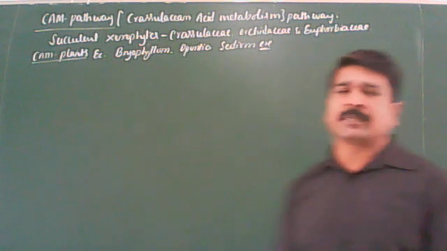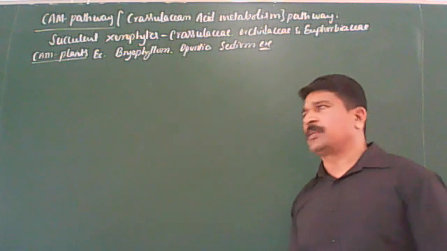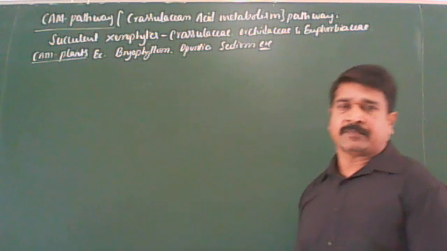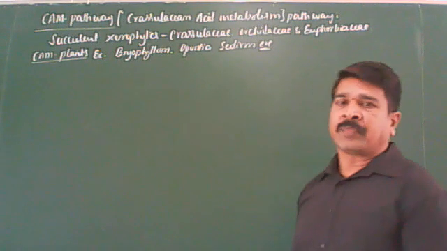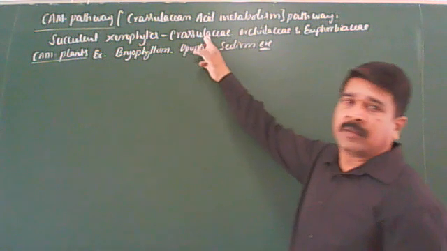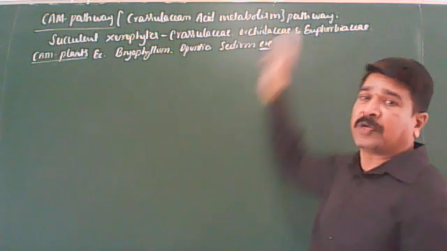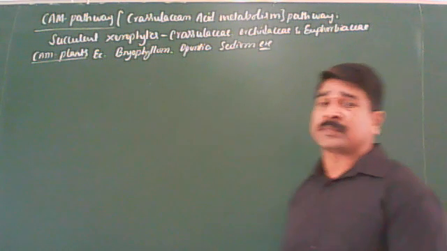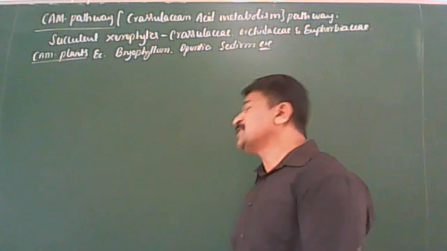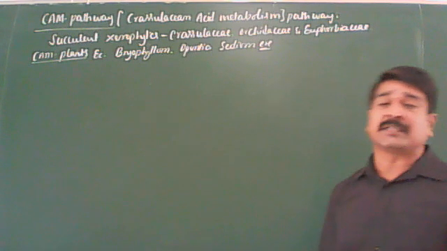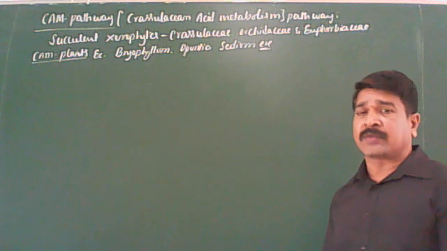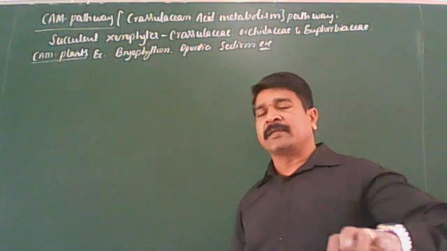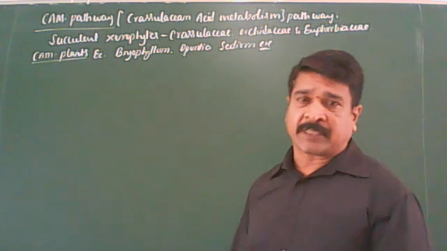Crassulacean acid metabolism pathway is the fixation of carbon dioxide during night, seen in succulent xerophytic plants belonging to the families like Crassulaceae, Orchidaceae, and Euphorbiaceae. I think some students have a doubt about the meaning of succulents. Succulents means these plants store water in the form of mucilaginous substance. For example, take aloe vera. In aloe vera, parenchyma cells store water in the form of mucilaginous substance.